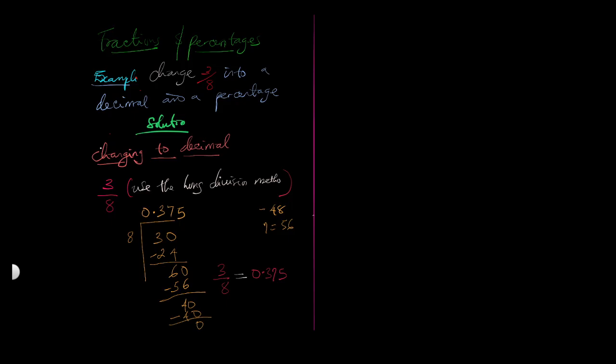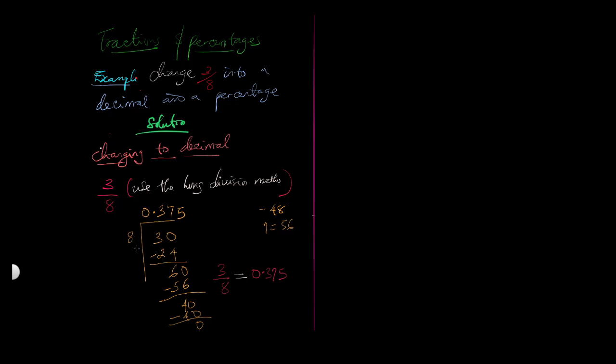Do you understand that part? Do you understand what we just did? I can recap. 3/8 was the fraction we are asked to change to a decimal, and we said you use the long division method in this case. Using the long division method, the numerator will be inside as the dividend, the denominator outside as the divisor.